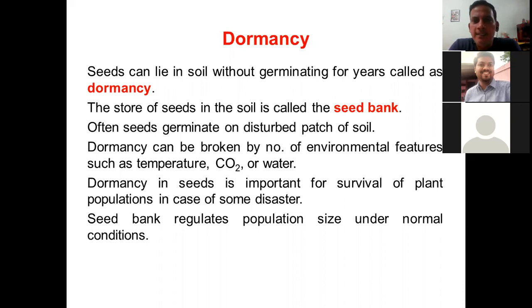Dormancy in seeds is important for survival of plant population in case of some disaster. So what are some of the disasters? Let's say suddenly a fire broke out in an area. In that specific area, those plants, those trees which were growing, will be burned out. However, their seeds which are deeply embedded inside the soil, or which were lying beneath a fine layer of soil, will survive. And once the rainy season comes or water is provided to that particular area, those seeds will